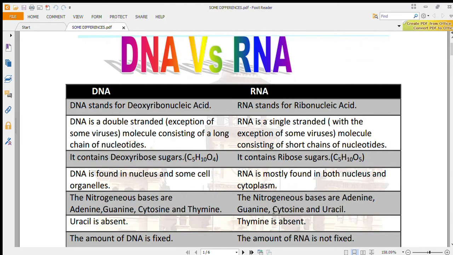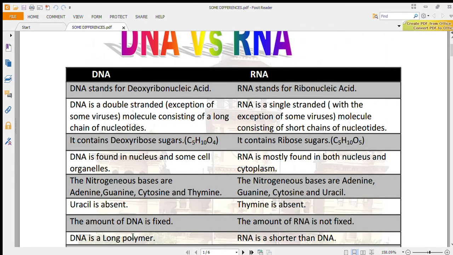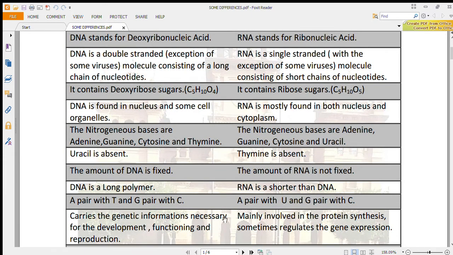adenine, guanine, cytosine, and uracil in the case of RNA. Uracil is absent in DNA, while thymine is absent in RNA. The amount of DNA is fixed, while the amount of RNA is not fixed in a cell. DNA is a long polymer, while RNA is shorter than DNA.